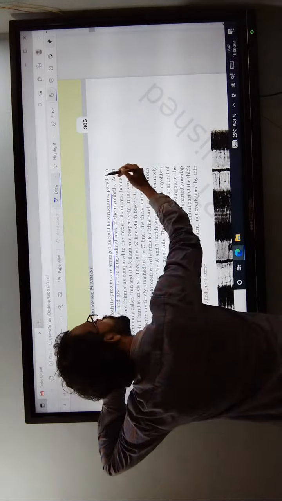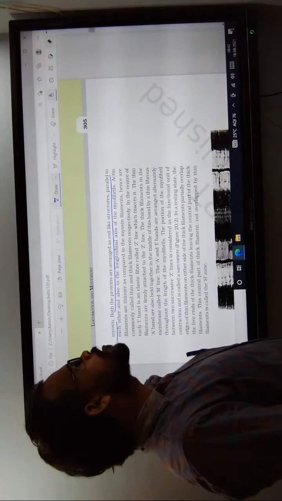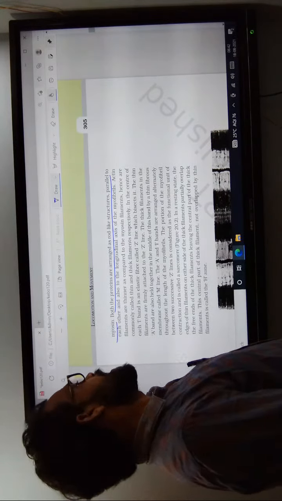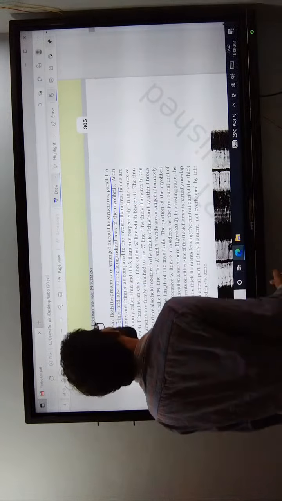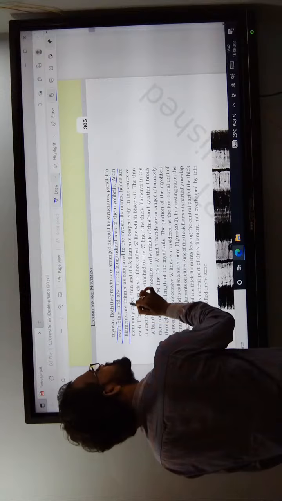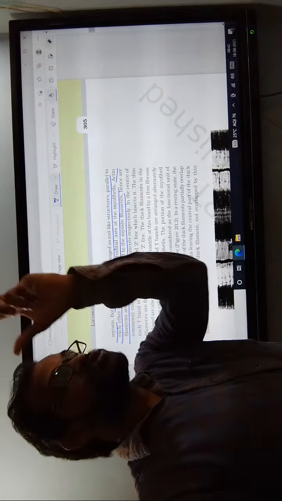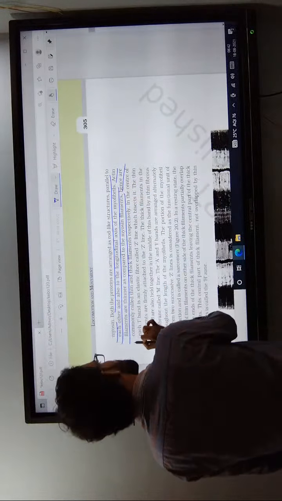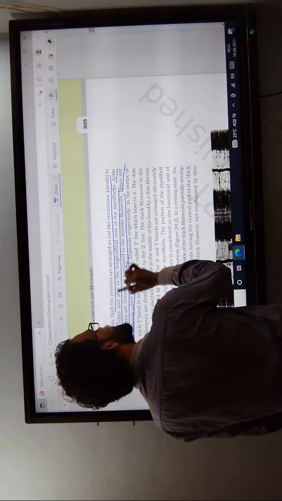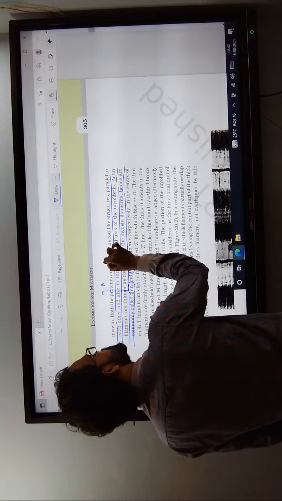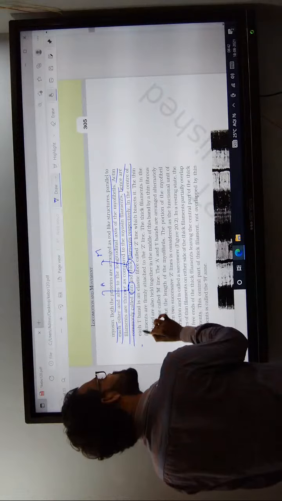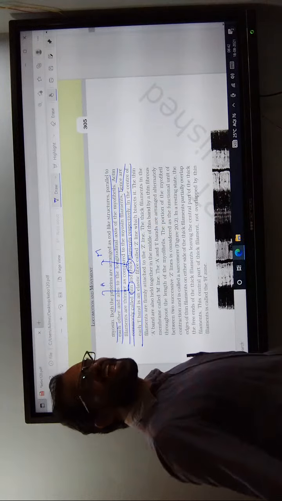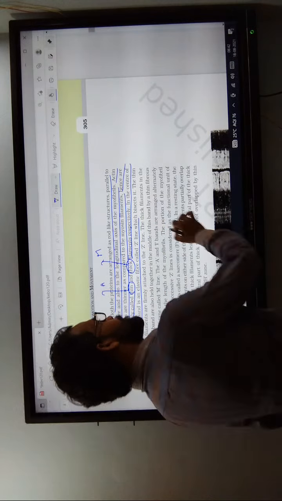Both proteins are arranged in rod-like structures parallel to each other and to the longitudinal axis of the myofibrils. The actin filaments are thinner compared to the myosin filaments. Actin filaments are thin, myosin filaments are thick. Hence, they are commonly called thin filament and thick filament. Thin means actin, thick means myosin.